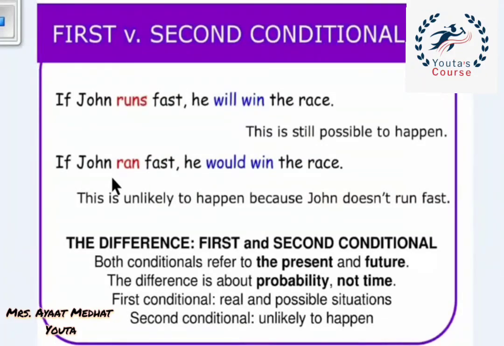That was the end of our lesson. Okay, to sum up, we say that the first conditional is likely to happen. The first sentence with if is in the present simple tense, and the second one will plus infinitive. The second conditional, it's in the present or the future too, but it's unlikely to happen. The first sentence is in the past simple tense, and the other one is using would plus the bare infinitive verb.